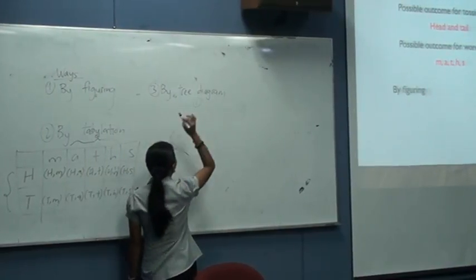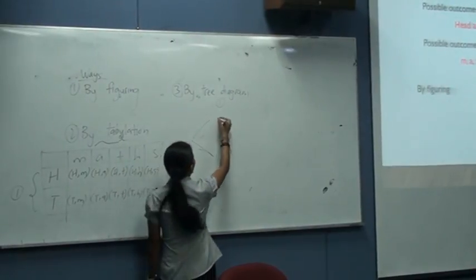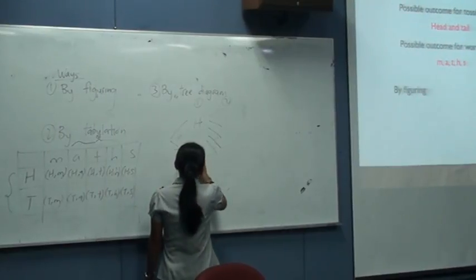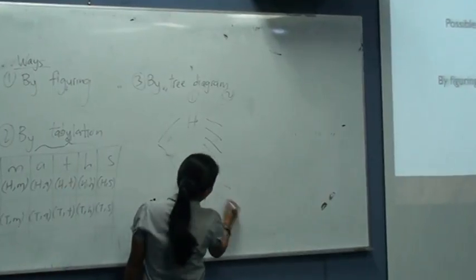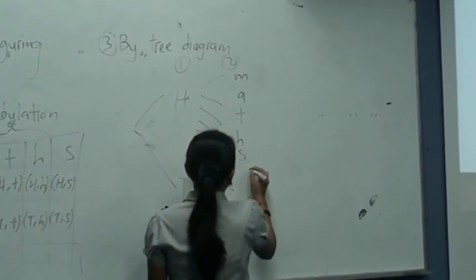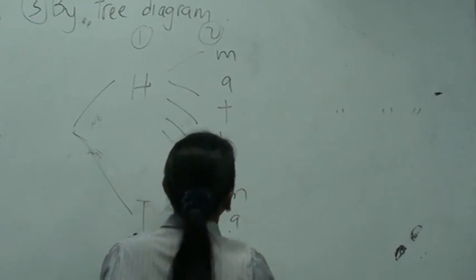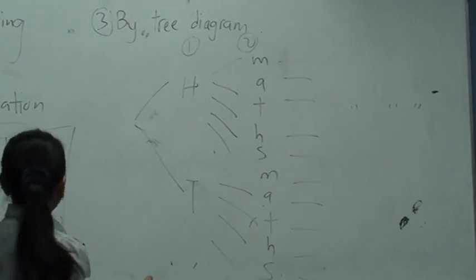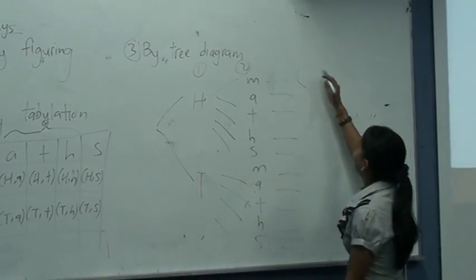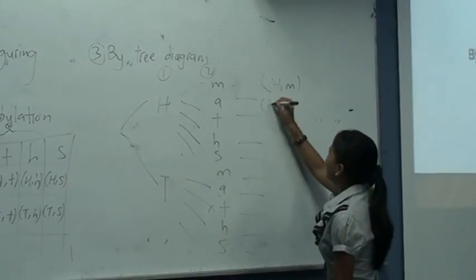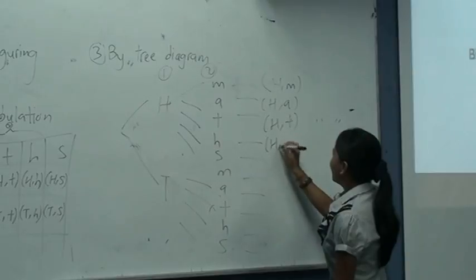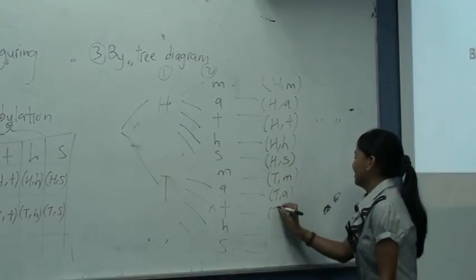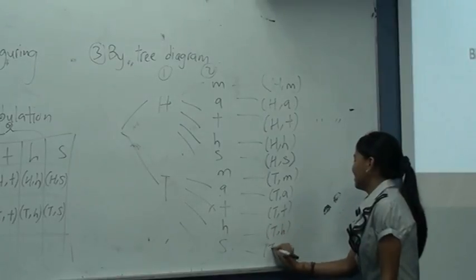Here we will write the possible outcomes for the first event, which are H and T. Here we will write the second set of possible outcomes: M, A, T, H, S. So what do we get here? HM, just like the previous one, HA, HT, HH, HS. Then TM, TA, TT, TH, TS.